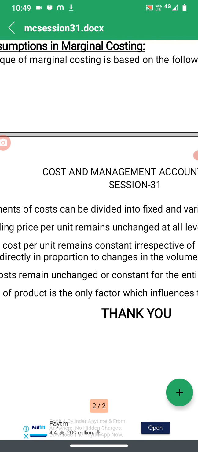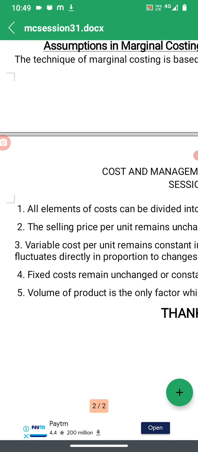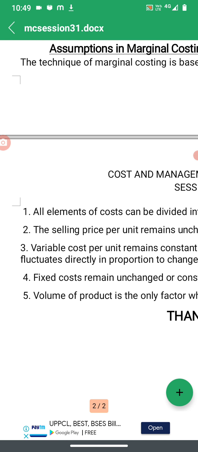Variable cost per unit remains constant irrespective of level of output, and fluctuates directly in proportion to the changes in the volume of the output, which means variable cost per unit is constant, it remains the same. There is an argument that sometimes variable cost does not vary in direct proportion, but here the meaning is that variable cost varies in proportion to output.